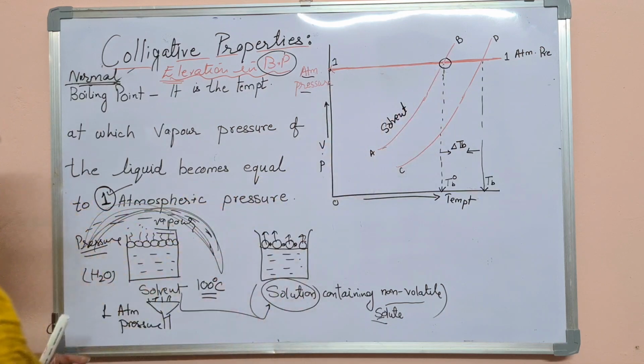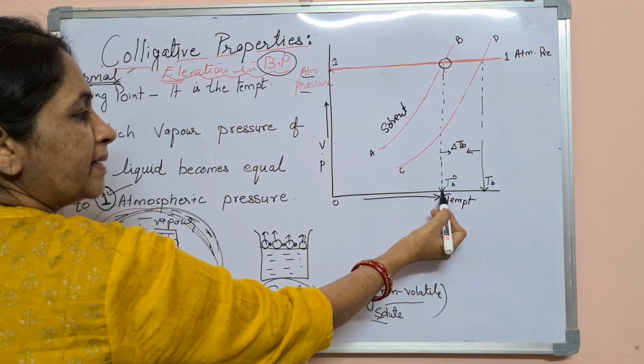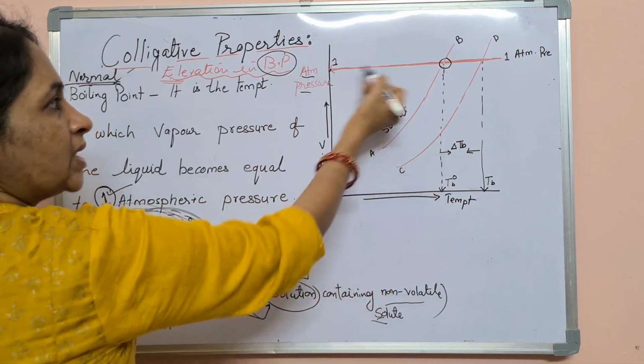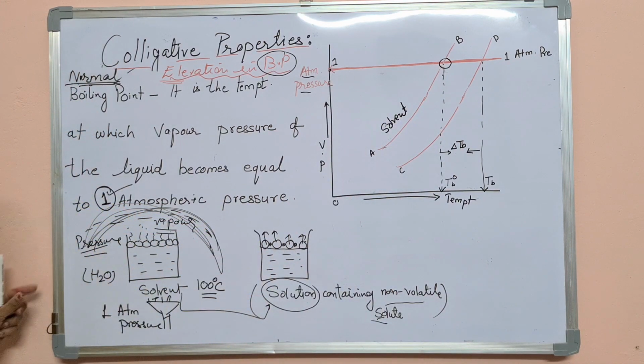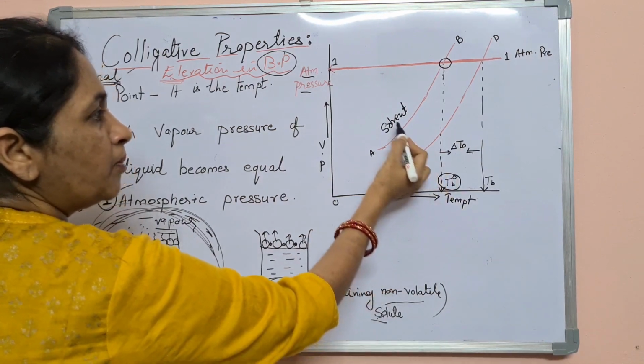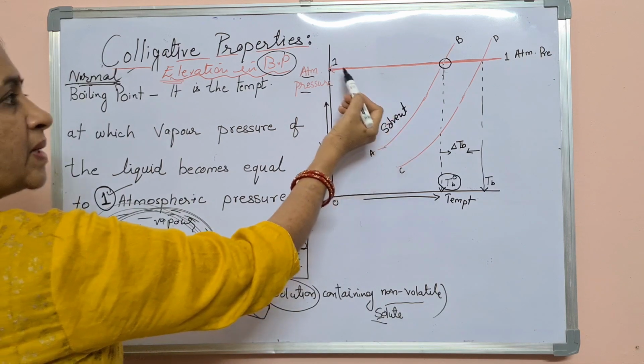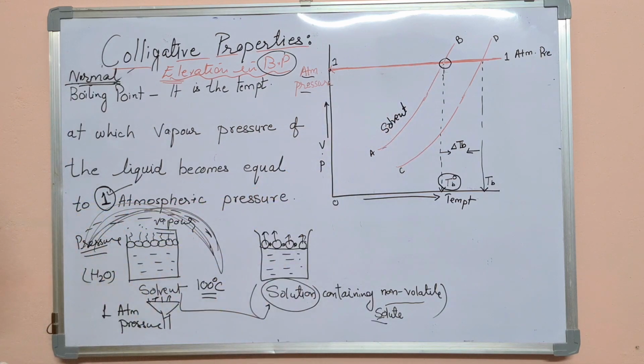It has touched this line. It means that if I look down from here, at which temperature this became 1 atmospheric pressure, it is very clear to everybody that this is the boiling point of the solvent. Why? Because its pressure has become equal to 1 atmospheric pressure.